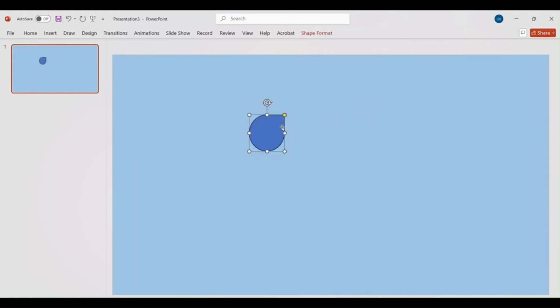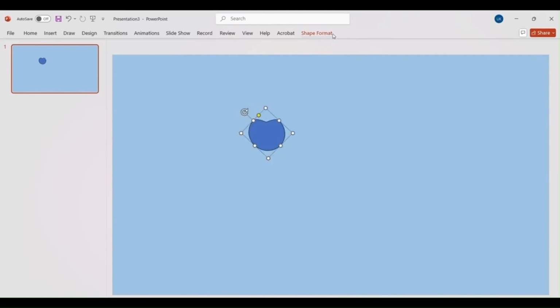Now this teardrop, I call it a magic drop because you can create so many different shapes with the help of this. Here there is a yellow dot. Pull it inside or pull it out, and you get different shapes. Suppose I want to make a tomato. I'll pull this yellow dot a little bit inside and then turn it like this.